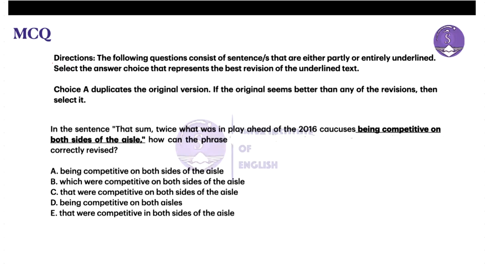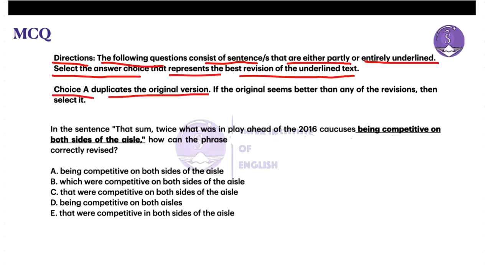So, the direction points out the following: the question consists of a sentence or sentences that are either partly or entirely underlined. We need to select the answer choice that represents the best revision of the underlined text. It also gives some more idea: choice A duplicates the original version. If the original seems better than any of the revisions, then select it. Fine.